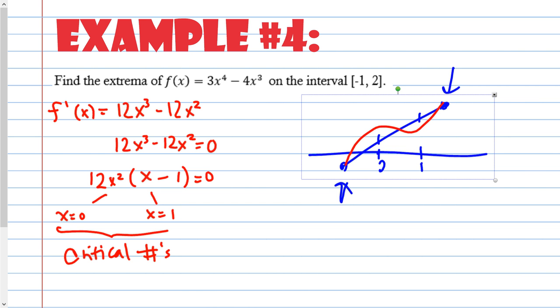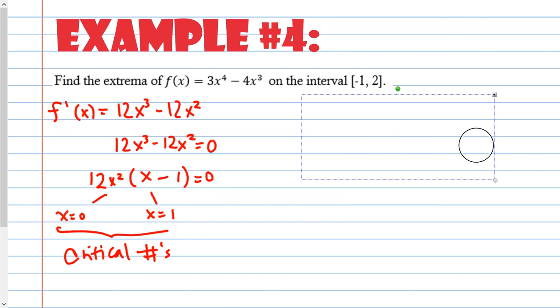There we go. So what I just got was this max here and this min here, but those are local, and this one is lower. That's the lower min, and this one's the higher max. So you have to check your endpoints, because they could be the min and max. All right, so back to what I was doing.